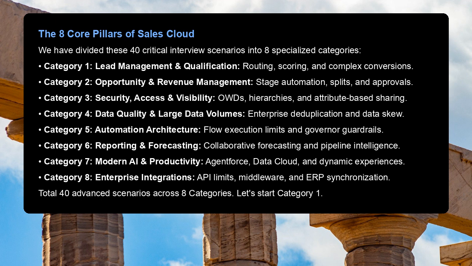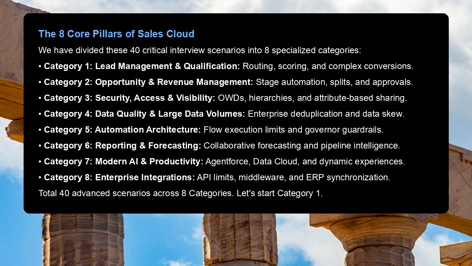Category 4, data quality and large data volumes: enterprise deduplication and data skew. Category 5, automation architecture: flow execution limits and governor guardrails. Category 6, reporting and forecasting: collaborative forecasting and pipeline intelligence. Category 7, modern AI and productivity: Agentforce, Data Cloud, and dynamic experiences. Category 8, enterprise integrations: API limits, middleware, and ERP synchronization. Total 40 advanced scenarios across 8 categories.